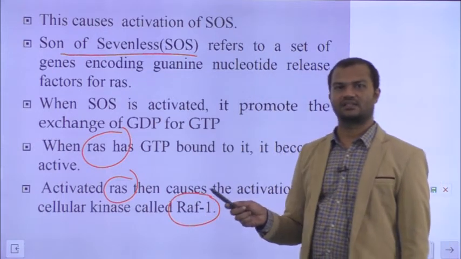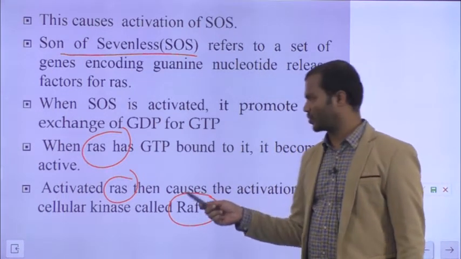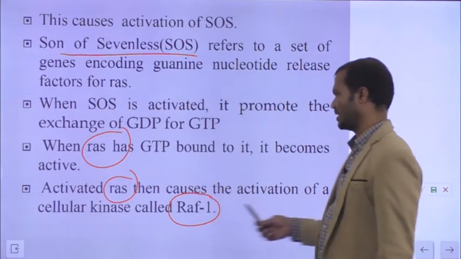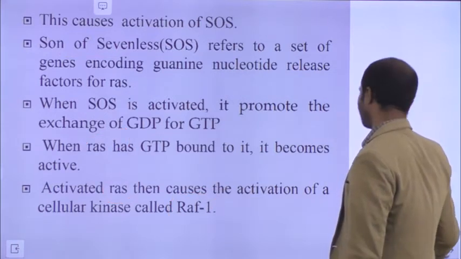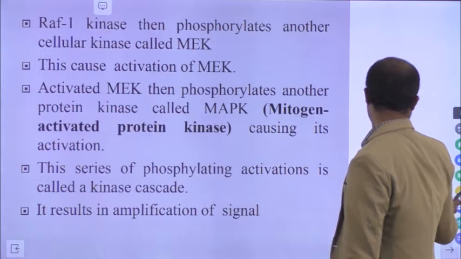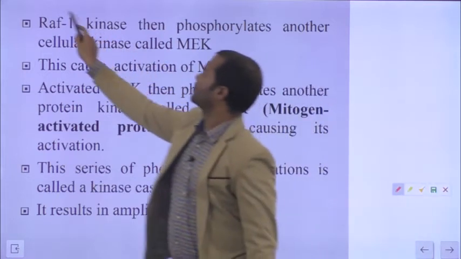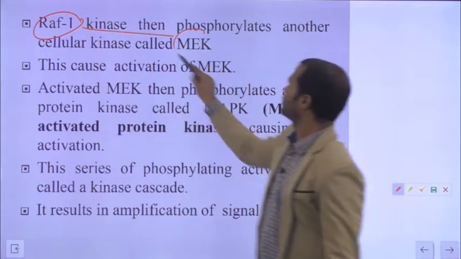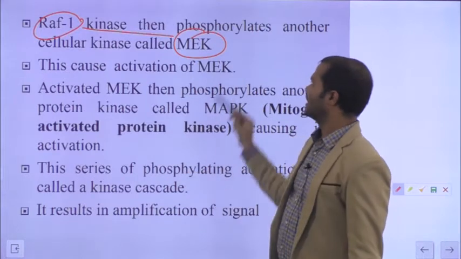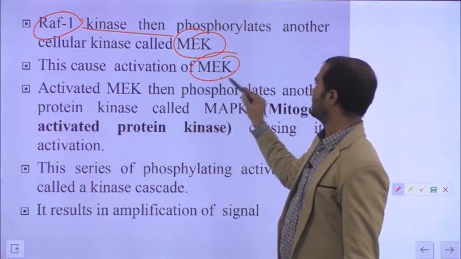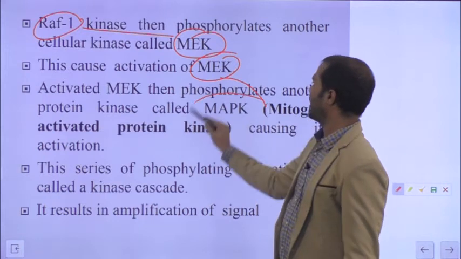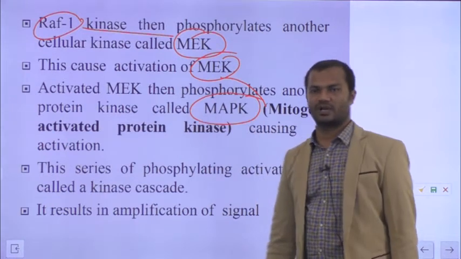So RAS, it is a GTP binding protein, it goes and activates another protein called RAF. RAF is a kinase. RAF1 goes and activates another protein called MEK. Now activated MEK goes and activates another protein called MAP kinase, mitogen activated protein kinase.